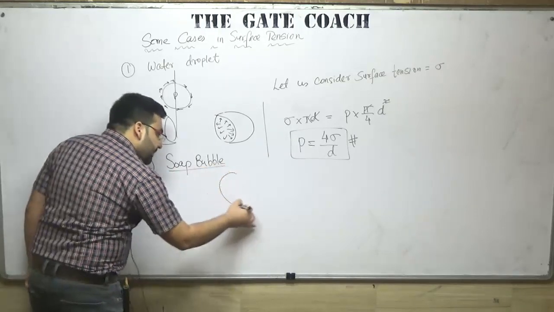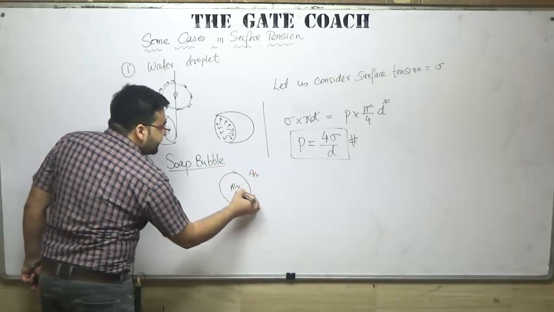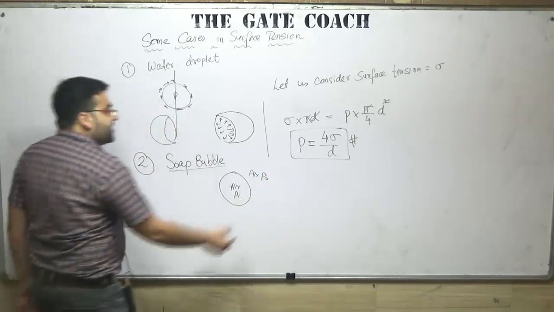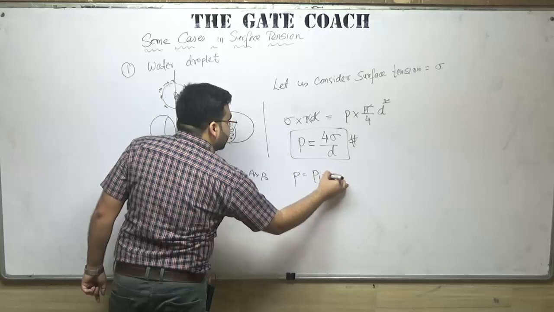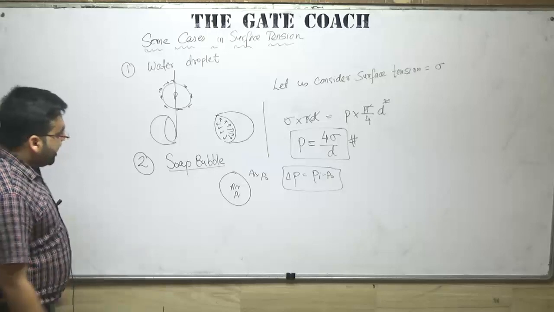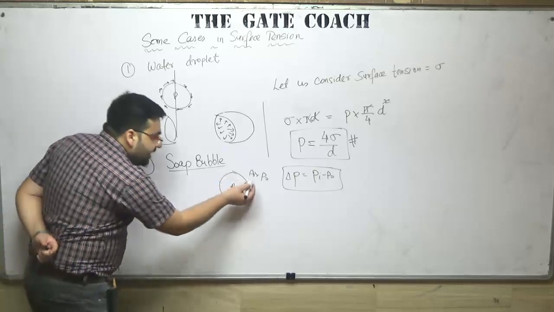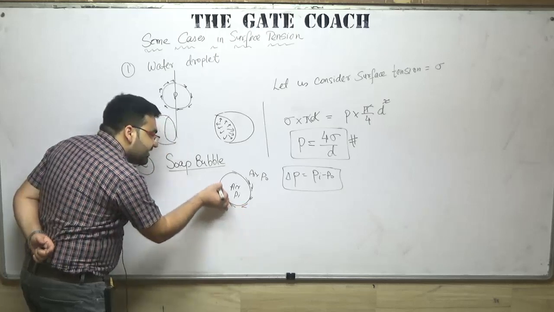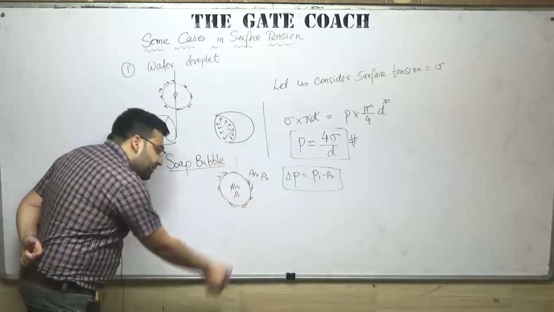So now let us discuss the soap bubble. Here also we have air inside and air outside. We have some pressure P inside and some pressure P outside. What is the difference in pressure? The difference in pressure is P inside minus P outside, delta P or P, whatever you want to call it. Now, if this pressure is very high, it will burst. Clear? For the equilibrium condition, what is the resisting force? The surface tension is the resisting force which will not let it burst. Clear?